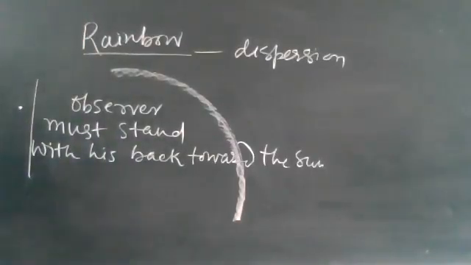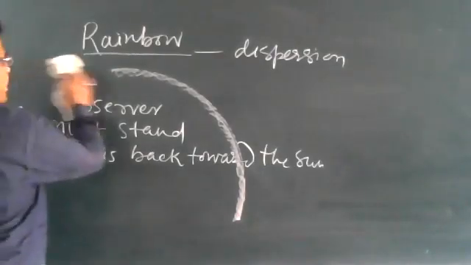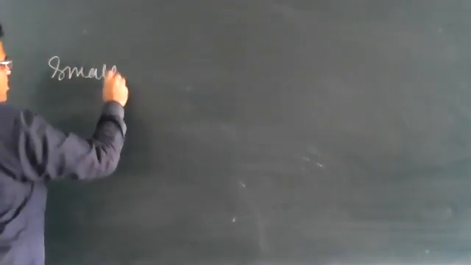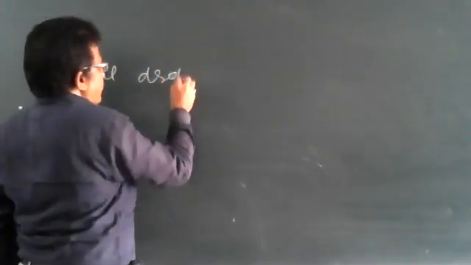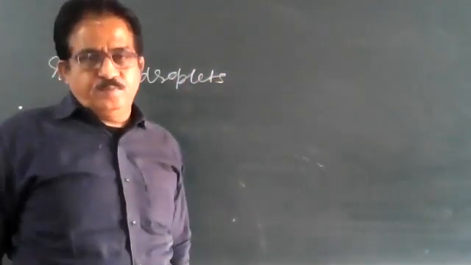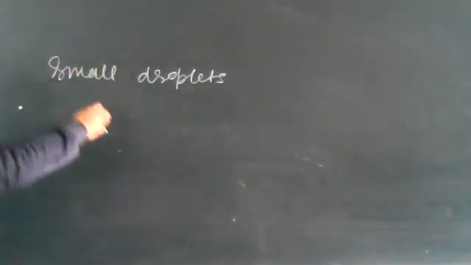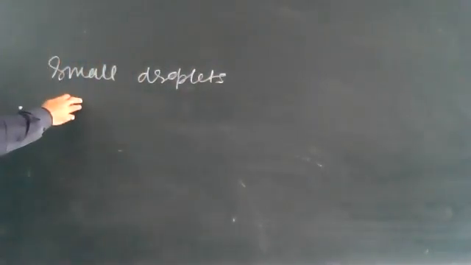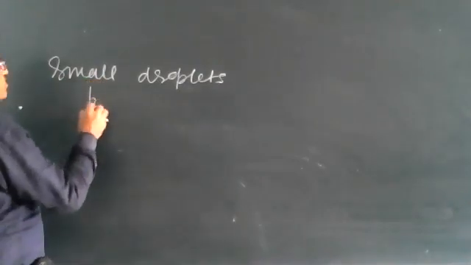Write down. During or after a shower, when sunlight falls, a large number of small droplets available in the atmosphere act like a small prism.